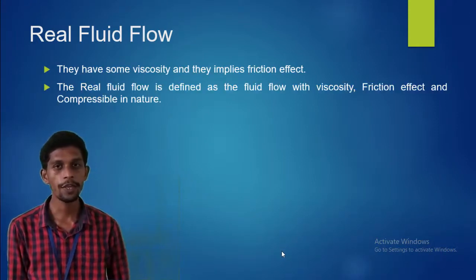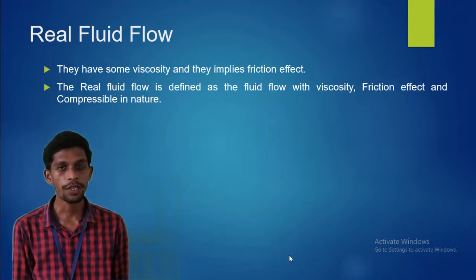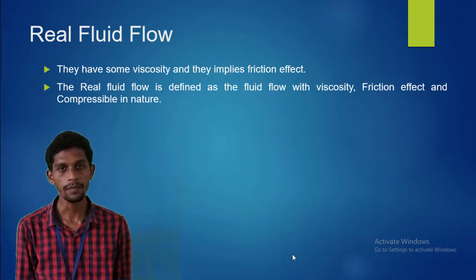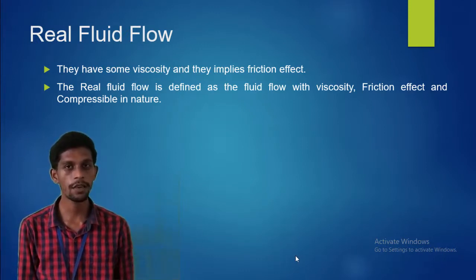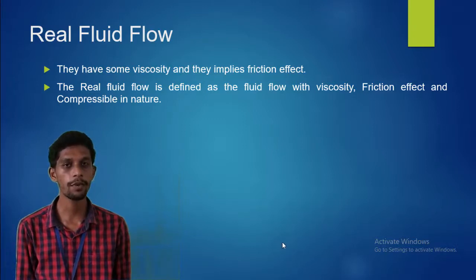Real fluid flow is one in which the fluid flows with some viscosity and friction effect. It is defined as the flow with viscosity and friction effect. That type of fluid flow is called real fluid flow.